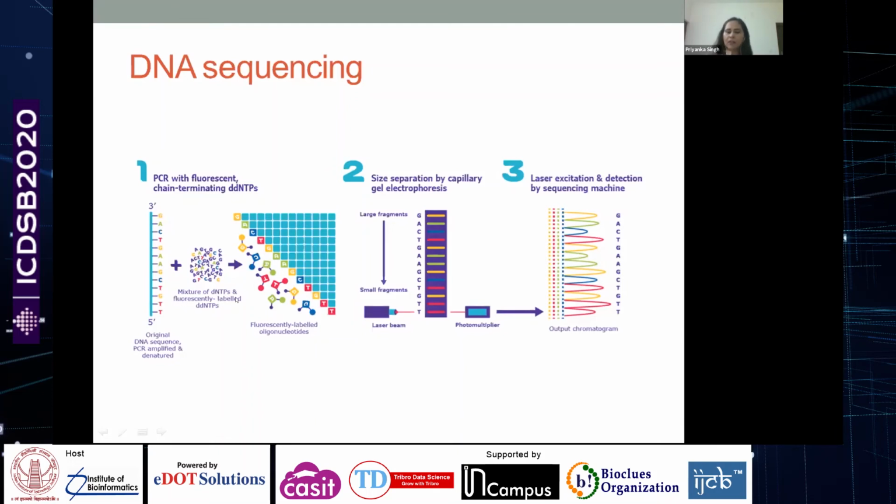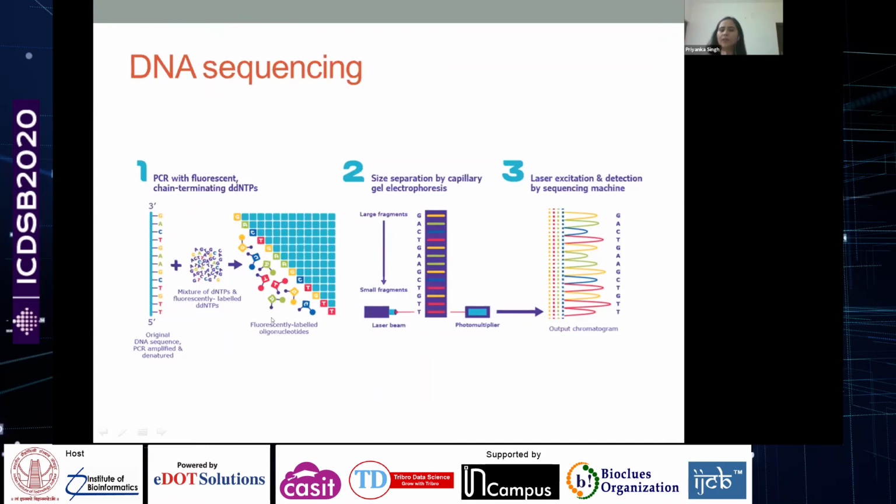And you also add in this reaction fluorescently labeled dideoxy nucleotides, the dideoxy NTPs. So dideoxy does not have the hydroxyl group on the third carbon. So that will basically restrict the formation of the phosphodiester bond, and the chain of DNA formation is stopped.